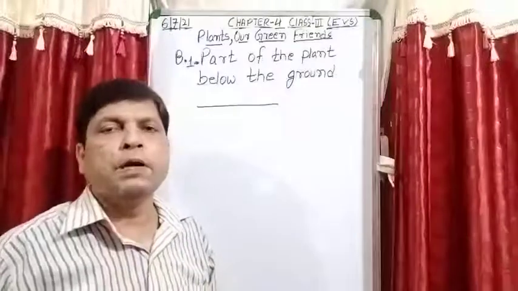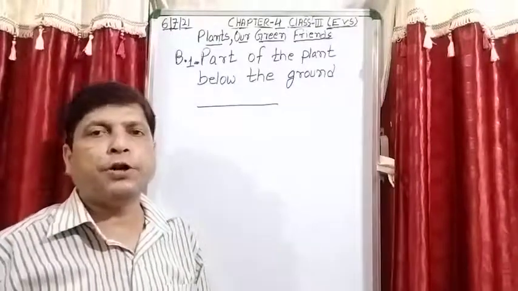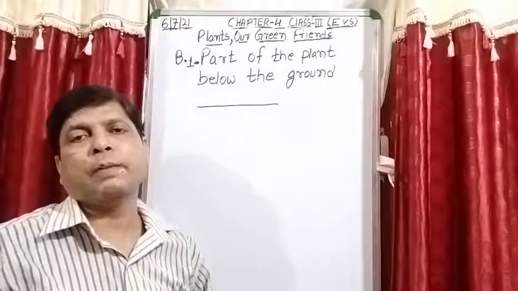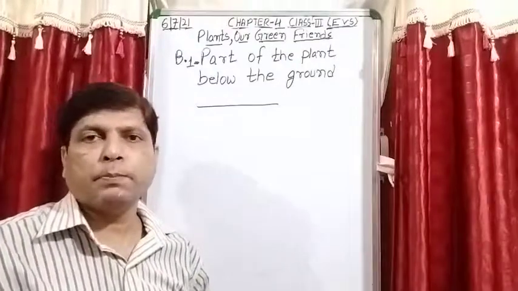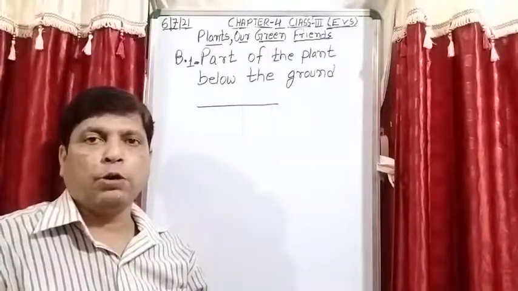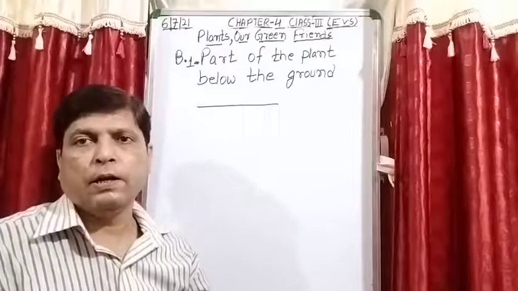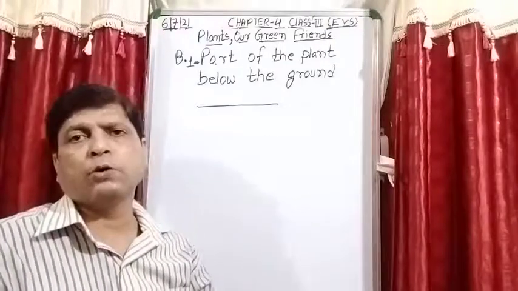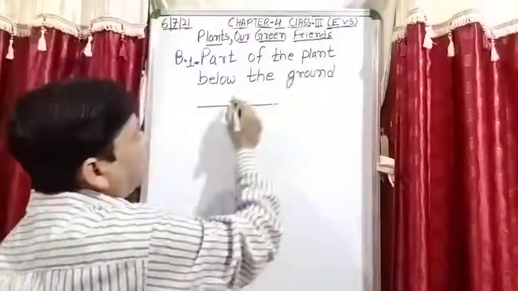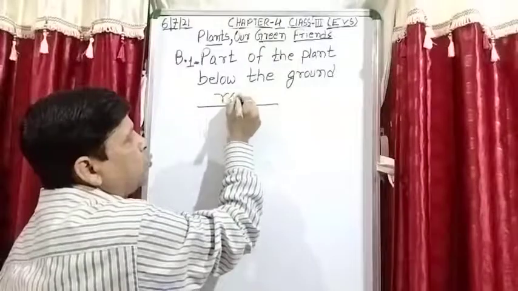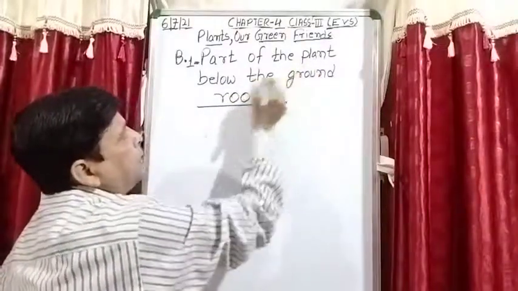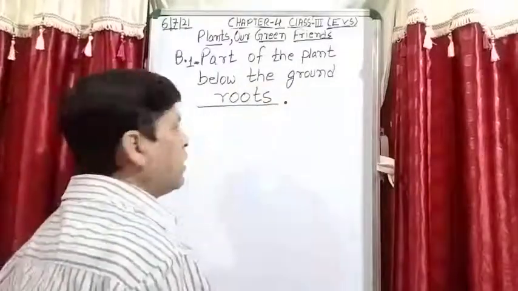So student, in the first video of this chapter I draw a tree and I explain you that plant has two systems, shoot system and root system. Shoot system is above the ground and root is under the ground. Roots are in the soil. Is it clear? Where are the roots present? Roots present inside the soil. So question is, part of the plant below the ground, that is known as roots.